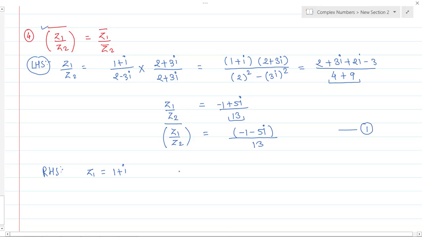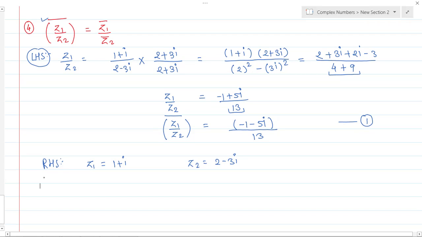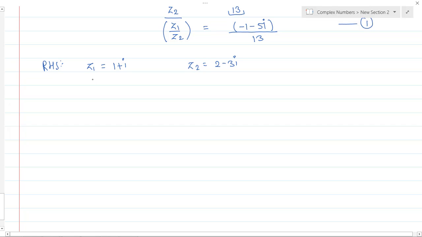Okay, so we have z1 equals 1 plus i and z2 equals 2 minus 3i. But what you want on the RHS is z1 bar upon z2 bar. So let's find the conjugates. So z1 bar becomes 1 minus i and z2 bar becomes 2 plus 3i. Let's divide these two, z1 bar upon z2 bar, which equals 1 minus i upon 2 plus 3i.